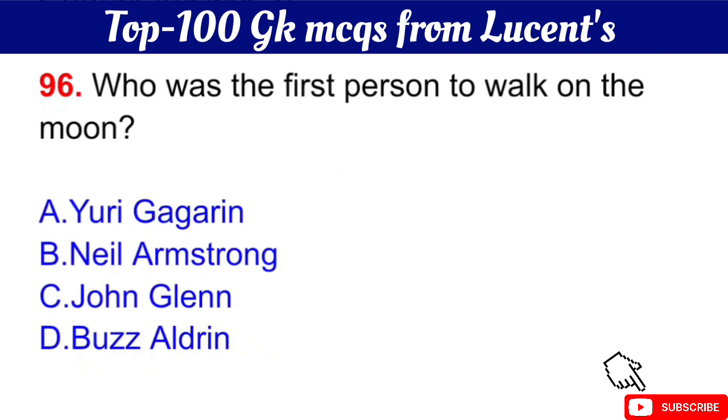Question number 96 is who was the first person to walk on the moon? The right answer is option B, Neil Armstrong.